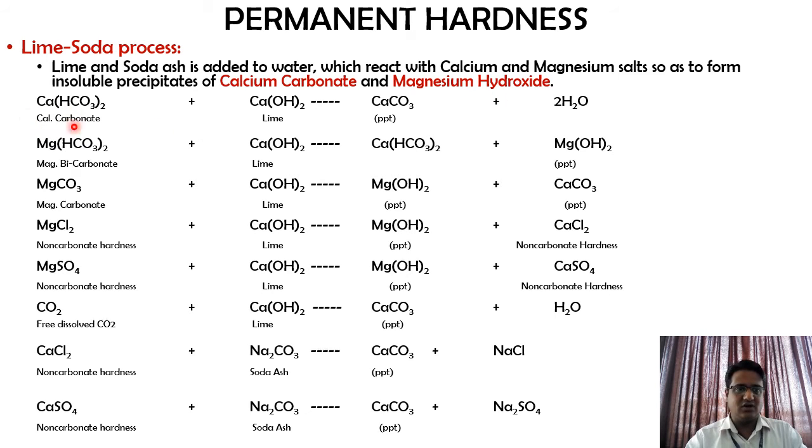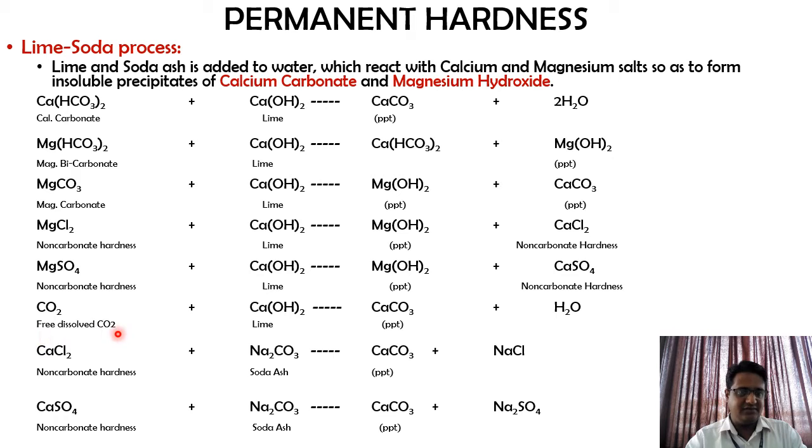If you check out all these reactions which are displayed over here, I'll just concentrate on the first element. We have calcium bicarbonate, magnesium bicarbonate, magnesium carbonate, and magnesium chloride. So this is nothing but what? Non-carbonate hardness. We have magnesium sulfate, which is also a non-carbonate hardness.